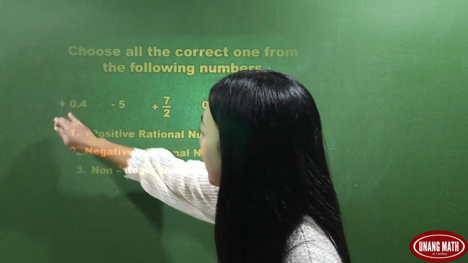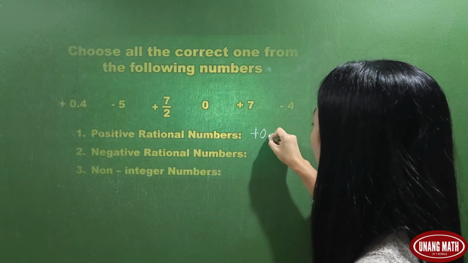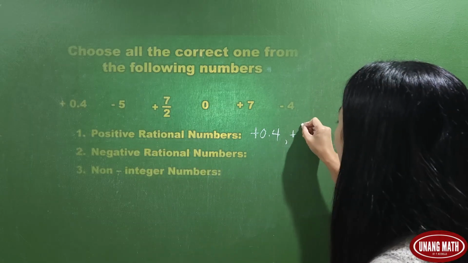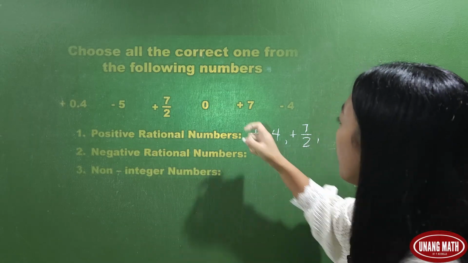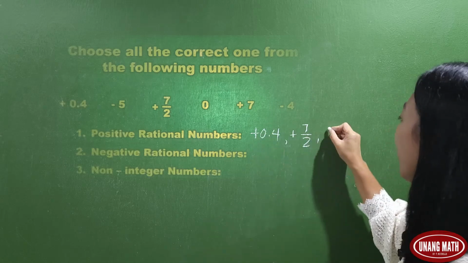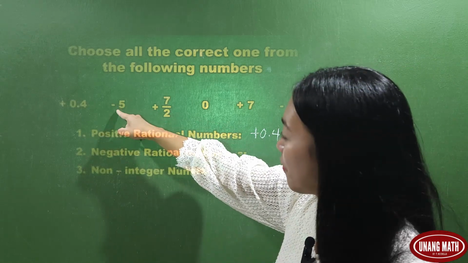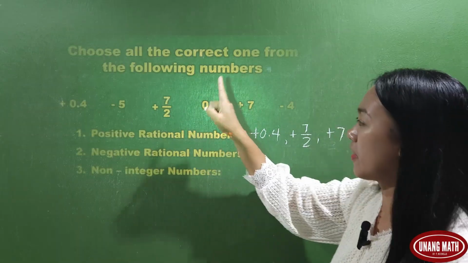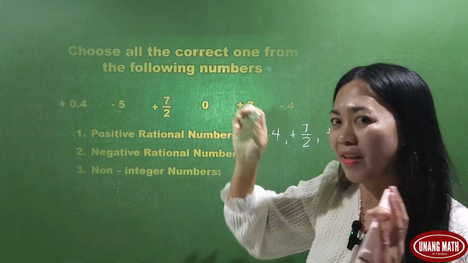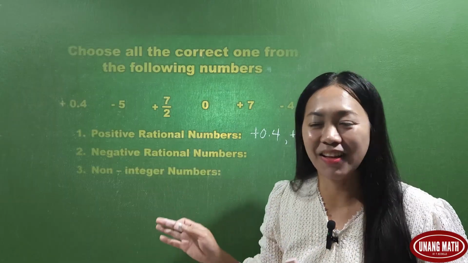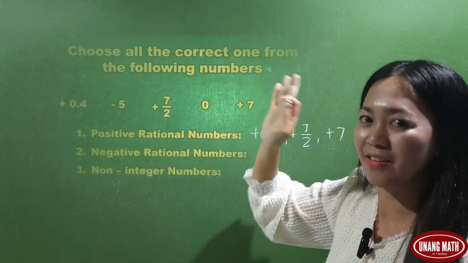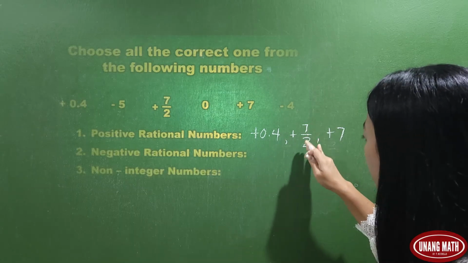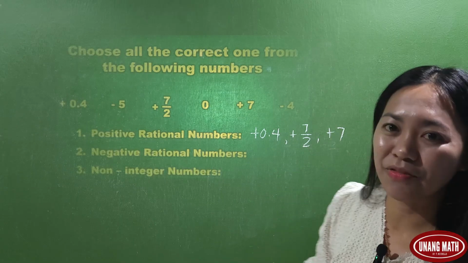So all we have to do here is find the number with a positive sign. So we have here positive 0.4. What else? Positive 7 over 2. We also have here positive 7. Negative 5 is negative. Negative 4 is negative. What about 0? 0 is not positive, not negative also. 0 is just 0. So we have positive 0.4, positive 7 over 2, and positive 7.